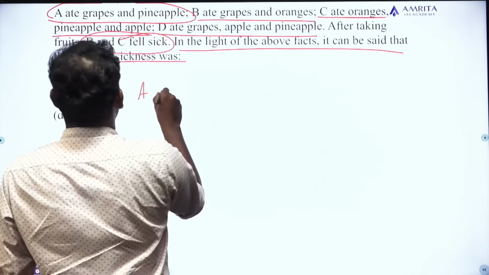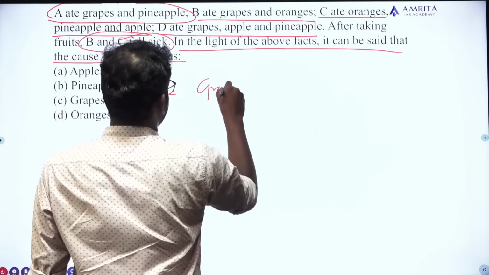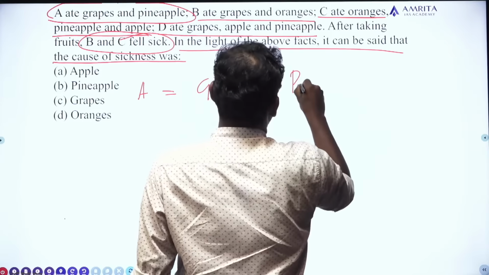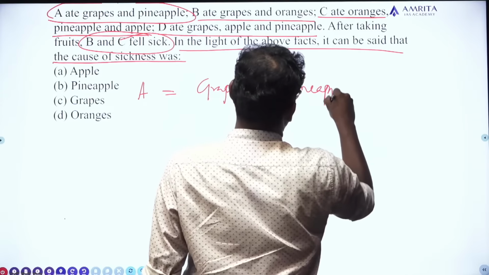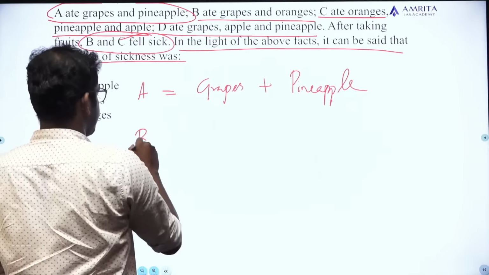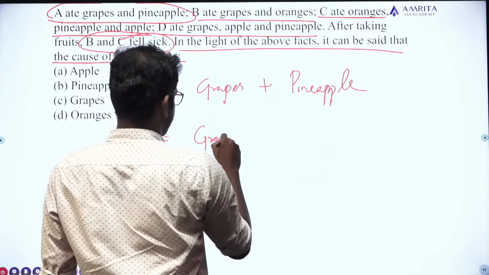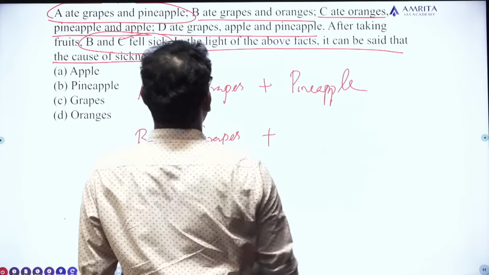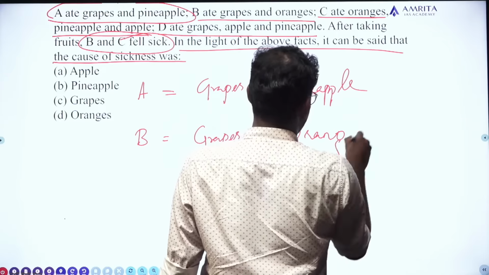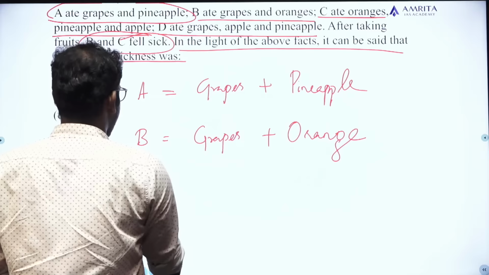So A ate what? Grapes and pineapple. B ate what? B ate grapes and orange. C ate what?